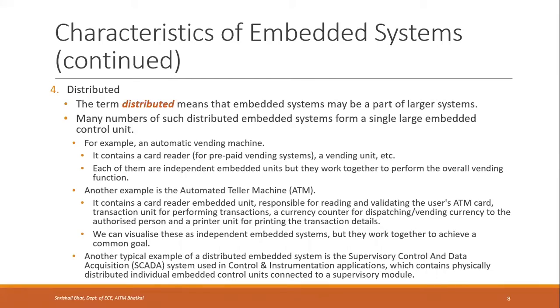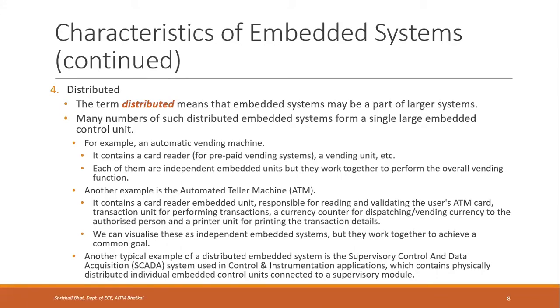It will perform the functioning of reading the card, authenticating it, and deducting the money from your account. Then there is a vending unit which does the function of giving out 1 unit of whatever you are demanding, once the money is paid. If it's coffee, then 1 cup of coffee. If it's tea, 1 cup of tea. If it's Coke, 1 unit of that Coke can. So each of them are independent embedded units, but they work in sync, right? They work together to perform the overall vending function.